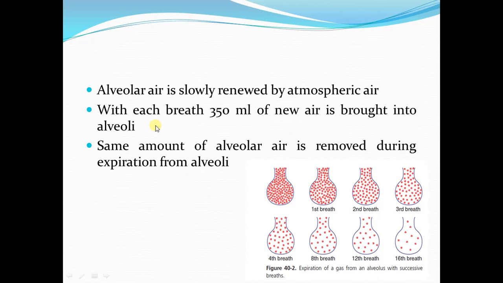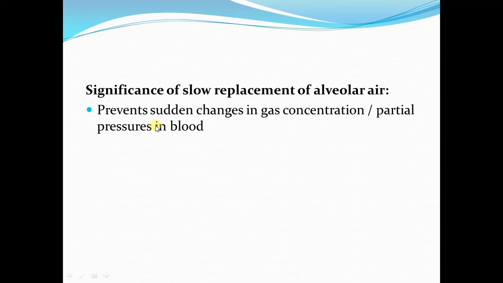And when you are breathing tidal volume, your lungs are at functional residual capacity, which is 2300 ml. So in 2300 ml, 350 ml is renewed with each breath. So it is a slow replacement, a slow renewal of the alveolar air during breathing. Now what is the significance of this slow replacement? Again, we have already discussed this point: the slow replacement of the alveolar air prevents sudden changes in the gas concentration and partial pressures in the blood.